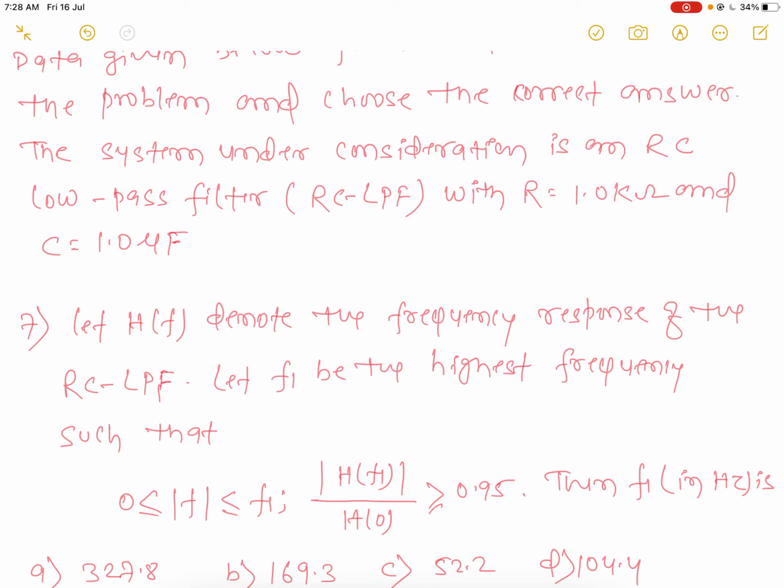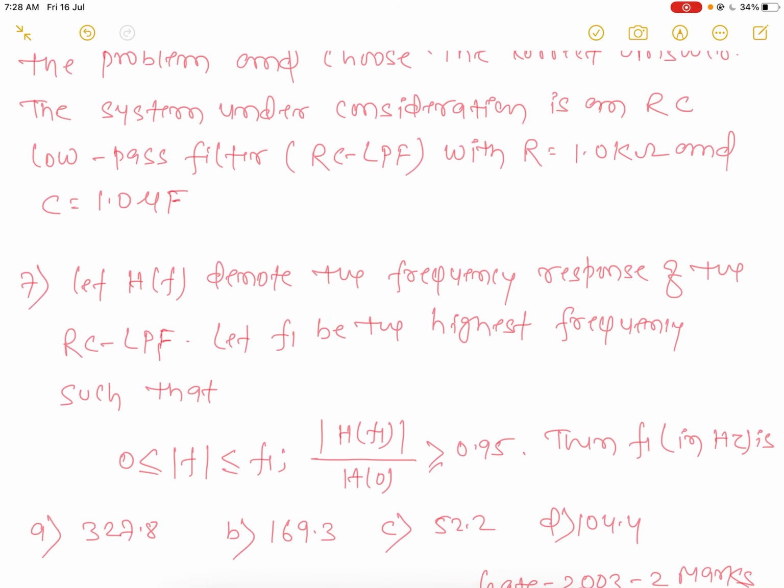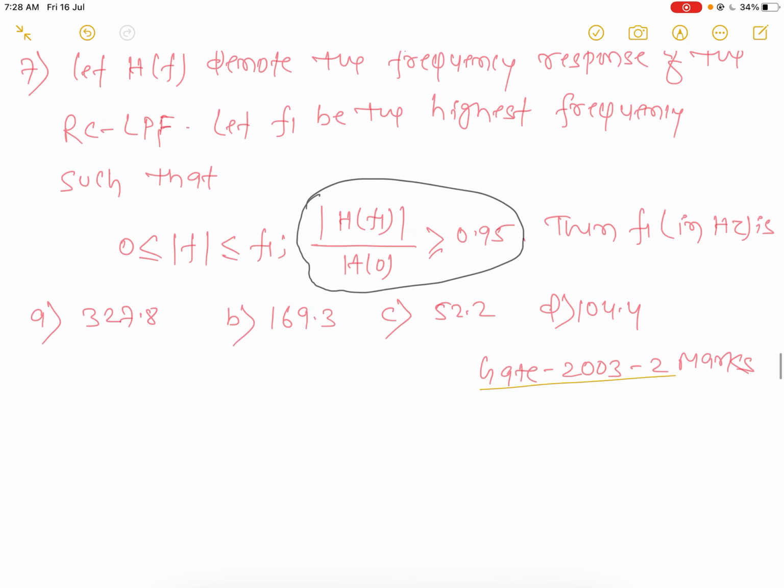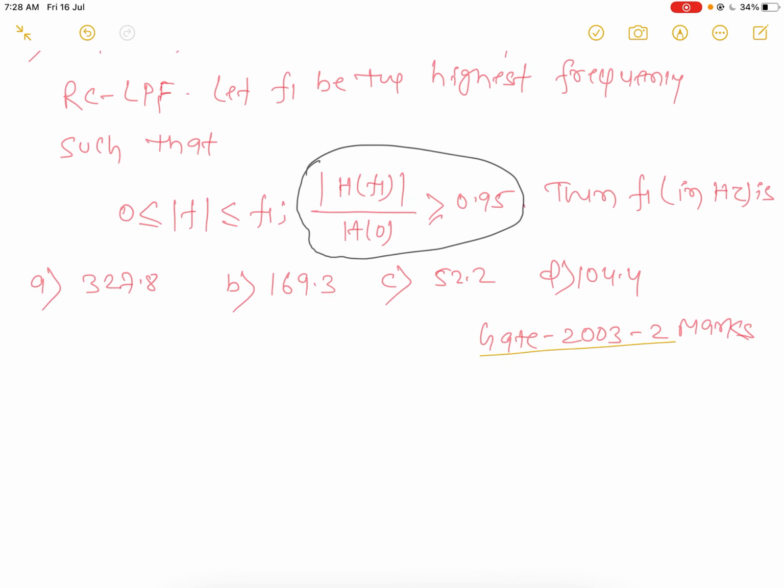Let H(f) denote the frequency response of the RC low pass filter. Let F1 be the highest frequency, varying from 0 to F1, such that at F1 the magnitude of the transfer function upon H(0) is greater than 0.95. Then F1 in hertz is the first question.